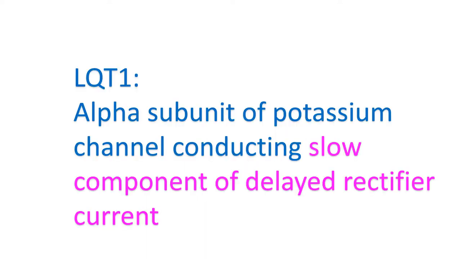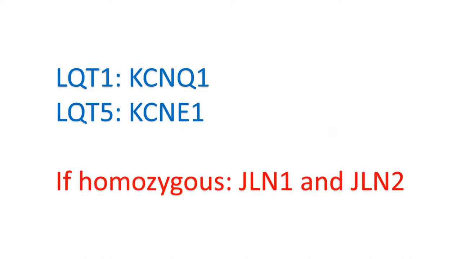LQT1 is due to defect in the gene encoding for the alpha subunit of the potassium channel conducting the slow component of the delayed rectifier current. Delayed rectifier current is the major repolarizing current during phase 3 of the cardiac action potential. Defect in the beta subunit leads to LQT5.